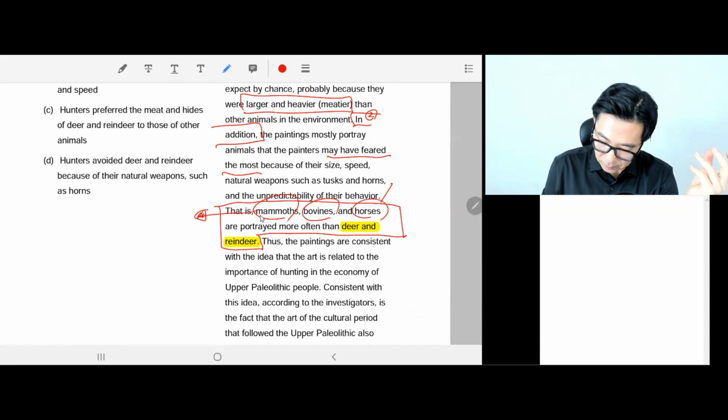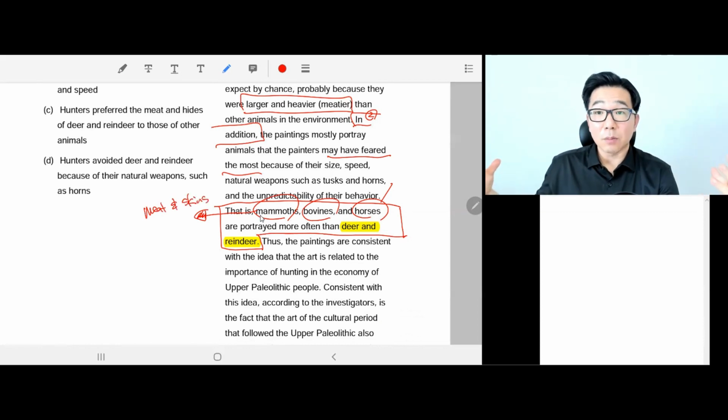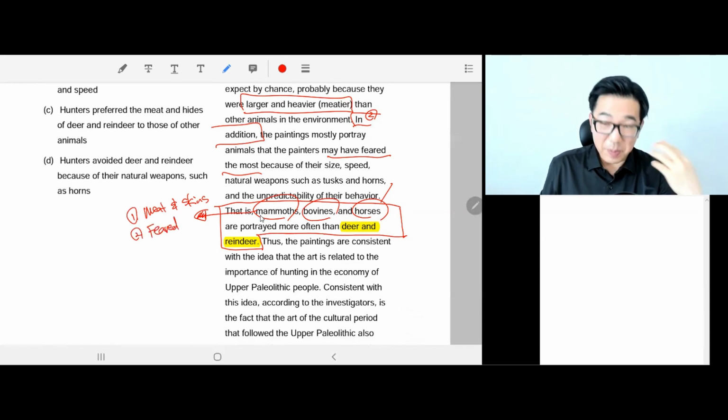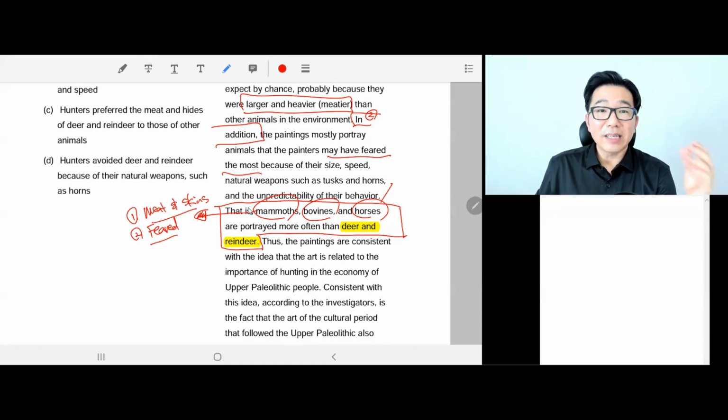First, they wanted their meat and skin because they were large animals. They wanted to get more quantity of meat. And because they were scary. They were big, fast, scary animals. So that's why they drew them.